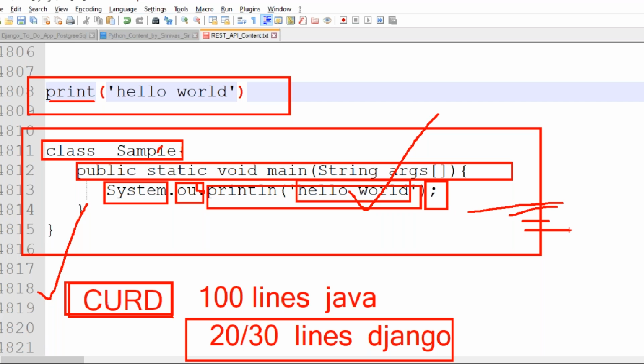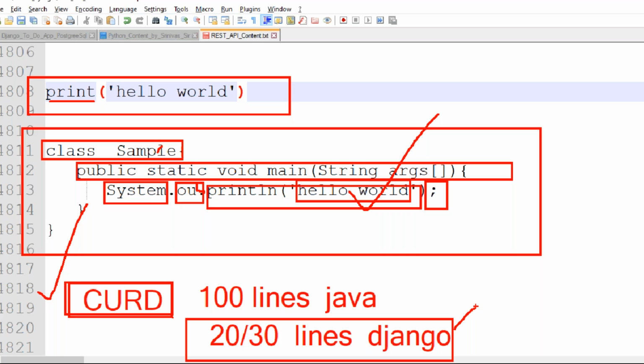Less lines of code you are writing means less time taken. Less lines of code, within less time you are developing. More lines of code, more time you are going to take developing. So if you are using Django to develop your application, less time and fewer lines of code are required. Because of less time, our project development cost is decreasing. The cost of the project is decreasing because of the less time.